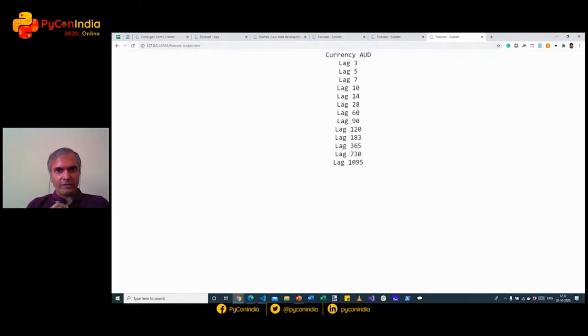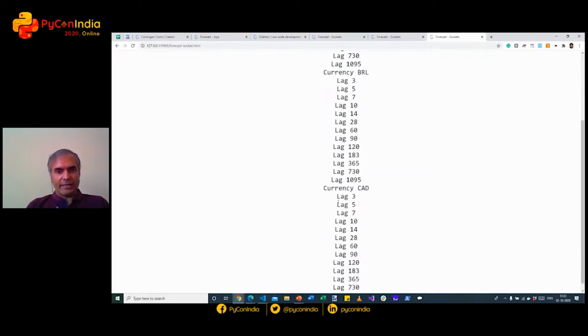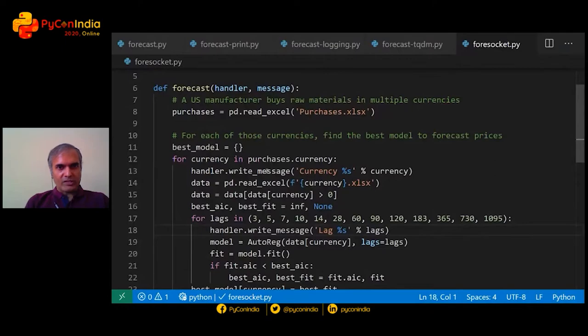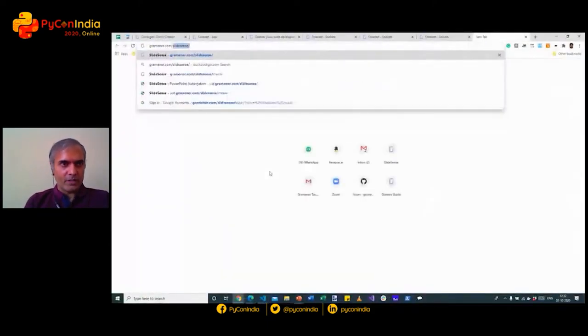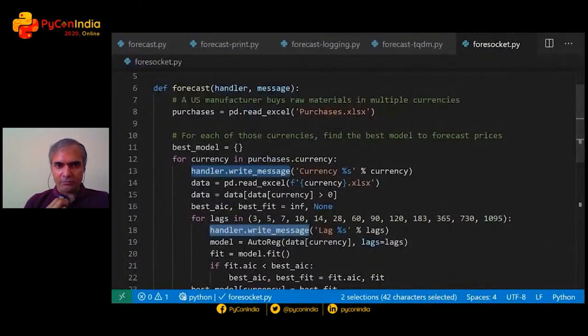So it's processing and effectively doing the equivalent of printing for every single currency and every single lag. The only thing that I did here was, instead of print, write a message. Now, this of course requires a WebSocket application that handles it. Currently, I'm using Gramix, which is a framework that we've built that's open source, and you can locate that on graminer.com. But you can pick either directly the WebSocket library, or you can use Tornado or pretty much any WebSocket library. And the important thing here is that communication with a WebSocket is simply a matter of writing a message.